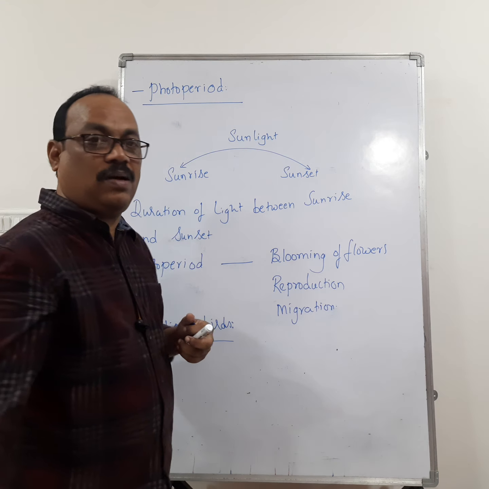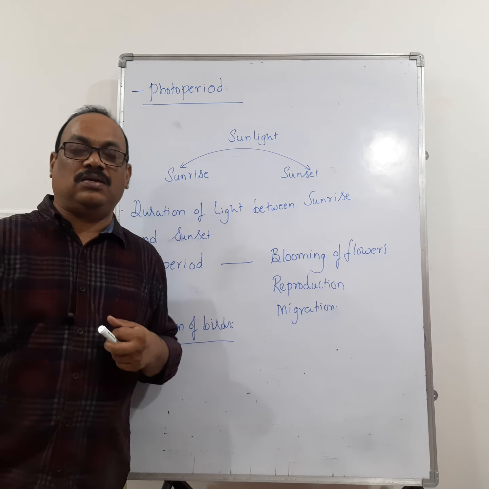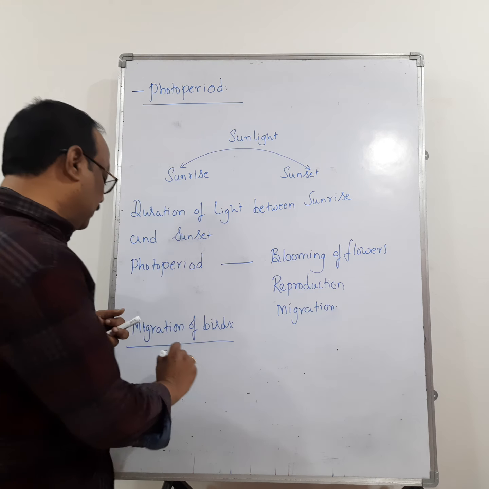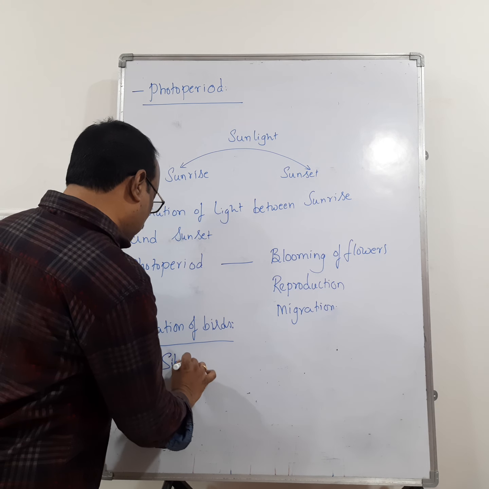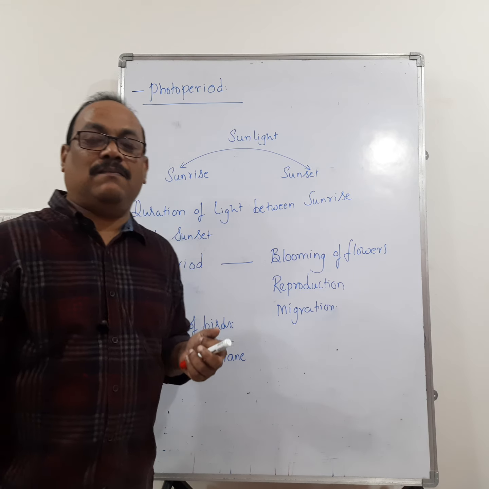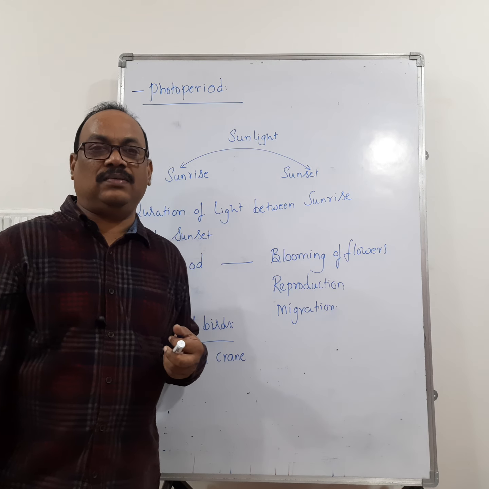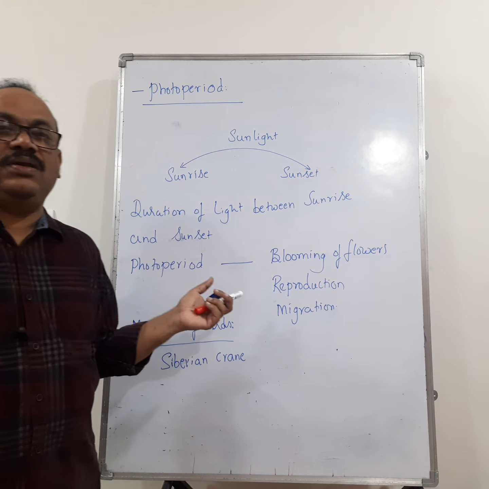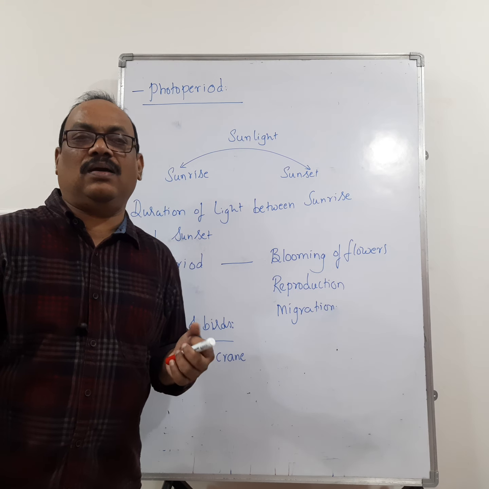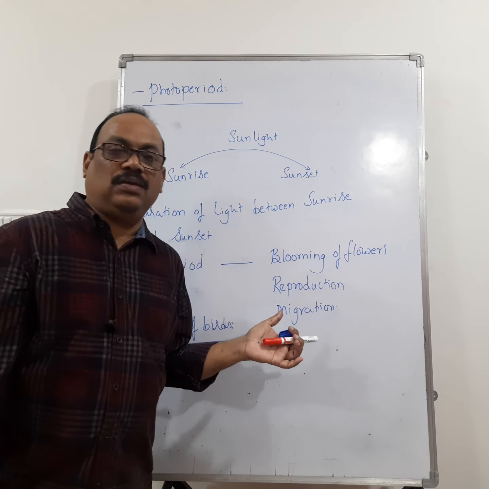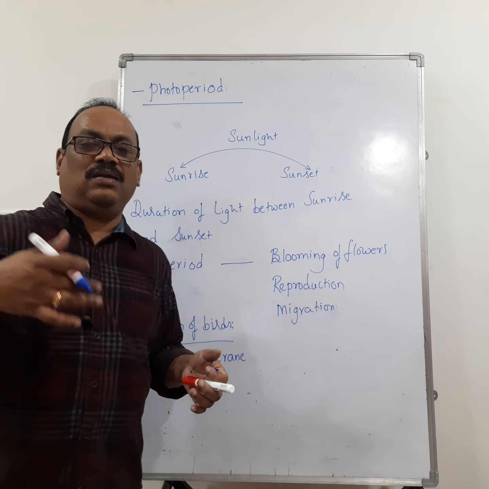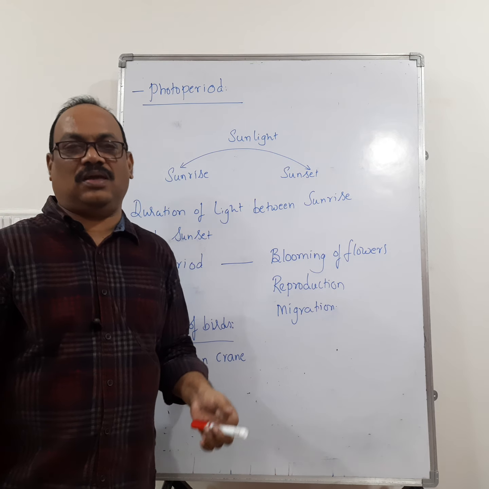Generally the birds migrate from the southern hemisphere to the northern hemisphere. If you take birds like the Siberian crane, the Siberian crane migrates to India. When there is a winter season in Siberia, they migrate from there to India for breeding. And once again, when winter comes here, they move back to Siberia.